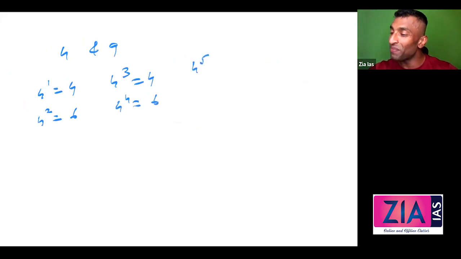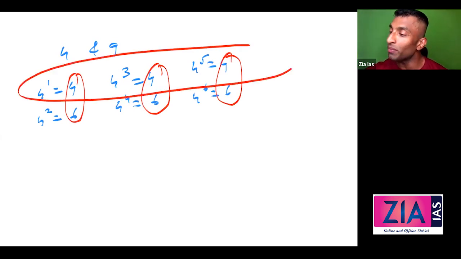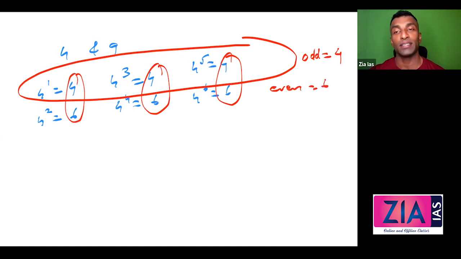4 raised to 5, 4. 4 raised to 6, 6. So what you're getting? Only these 2. 4, 6, 4, 6, 4, 6. Now again, look at the power. If the power is odd, your answer is always 4. If the power is even, your answer is always 6.